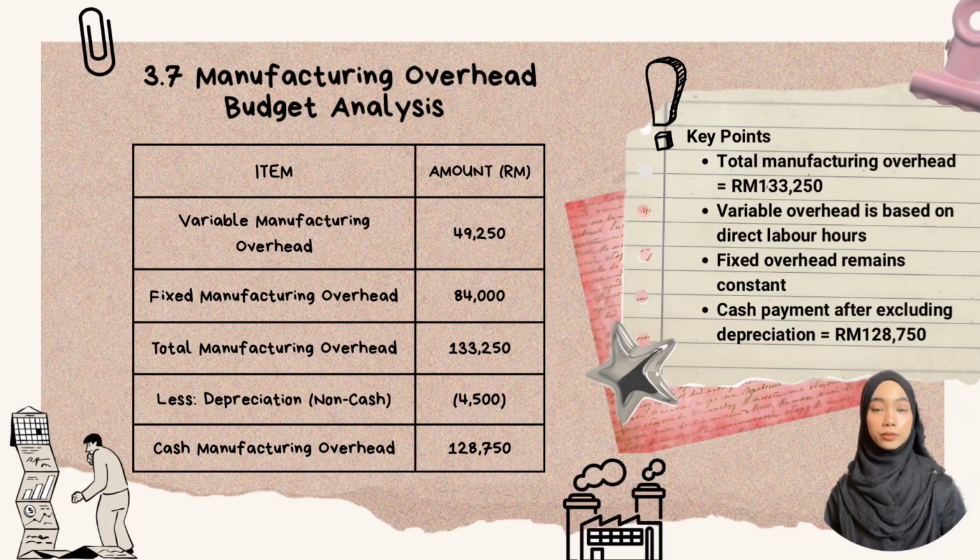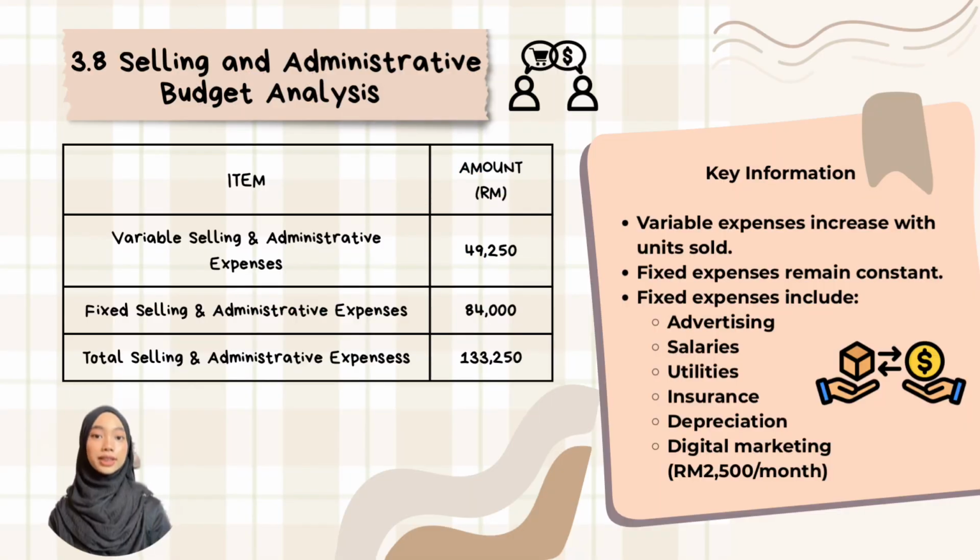The total selling and administrative expenses for the first quarter of 2026 are budgeted at RM 307,500. This consists of RM 160,400 in variable expenses, which vary according to sales volume, and RM 191,100 in fixed expenses, which remain constant.